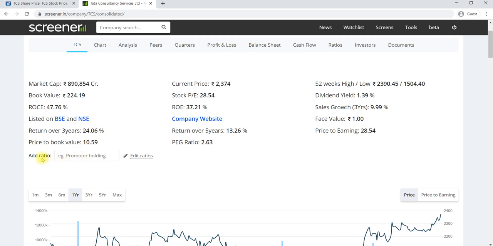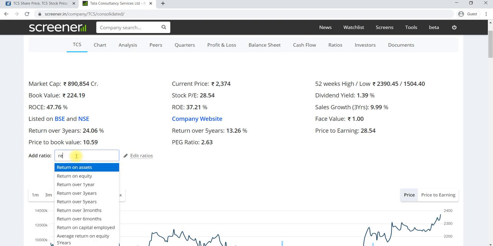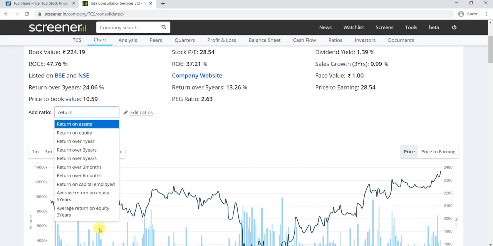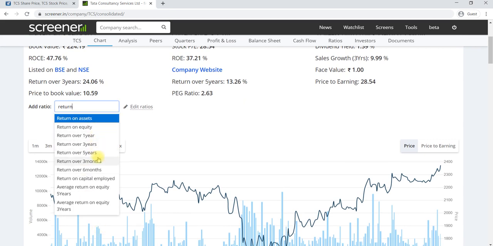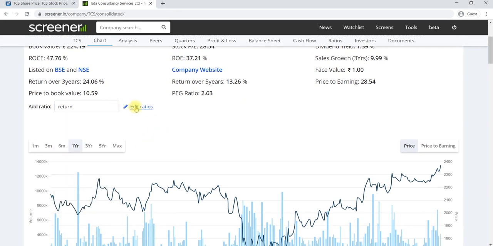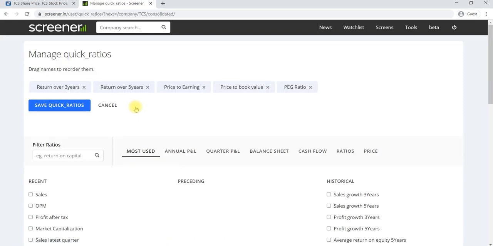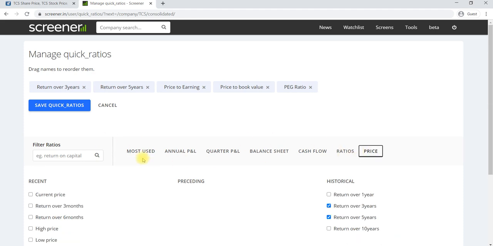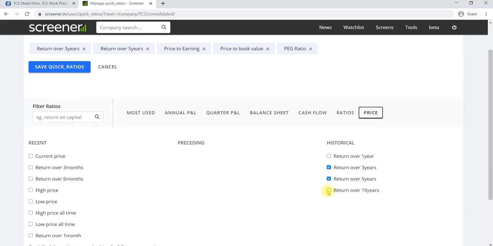So what we can do is add a ratio here, that is return over 10-year. Here it is not showing. Then what we can do is click on edit ratios. Then go to price, click on most used, annualized, here price, and select the 10-year return. Return over 10-year. I'm repeating again.